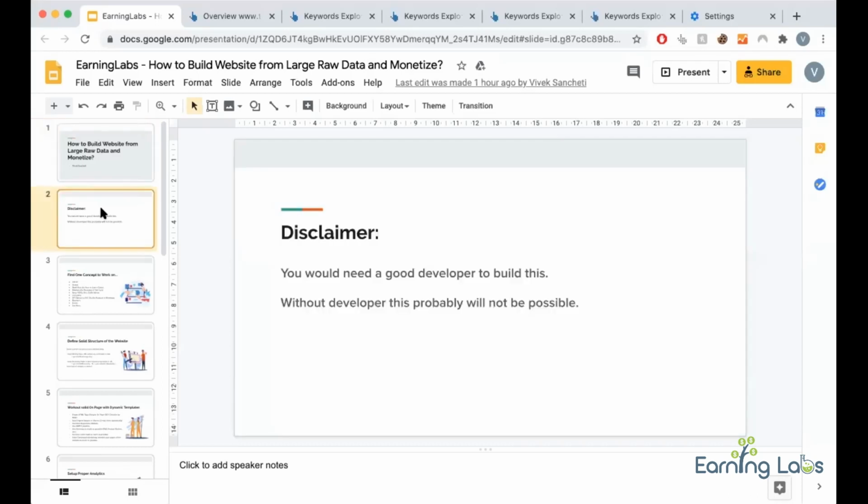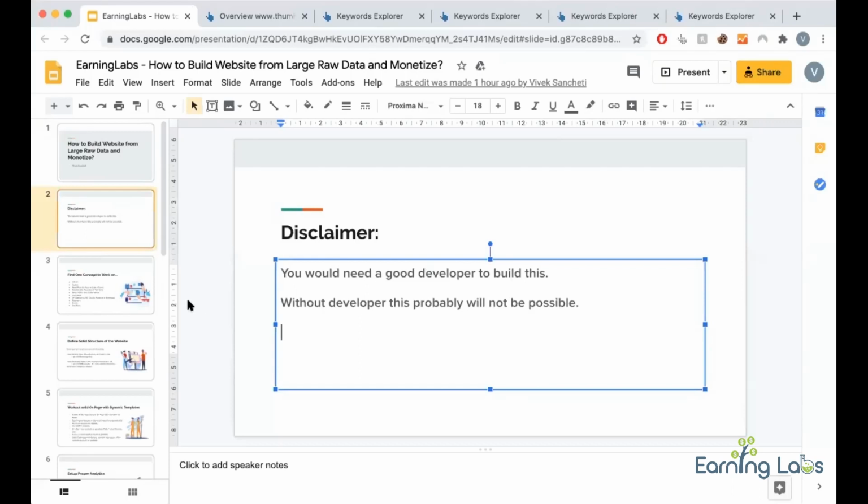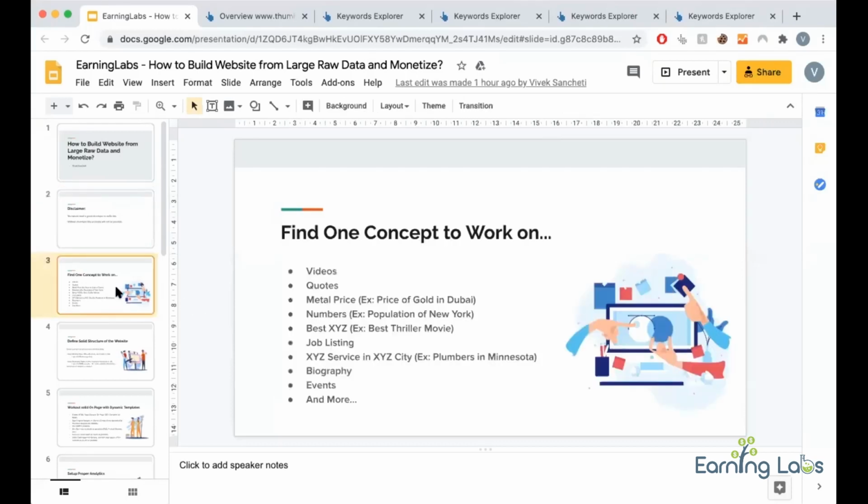Before that, I'll give you a disclaimer. If you attend today's webinar, you cannot build anything without a good developer. So you need a developer for sure. Either you should be a developer, or you need to hire someone to do this. If you think this is not for you, then maybe you can skip. That's on you. Okay, so now let's start.